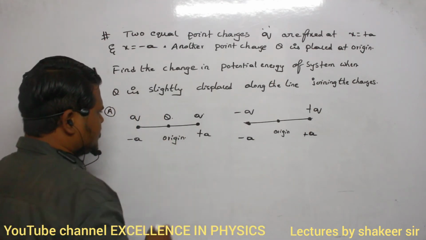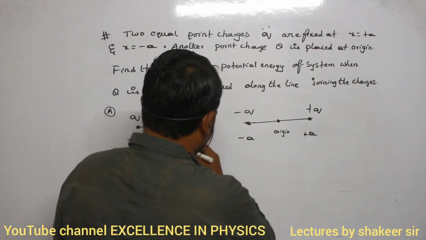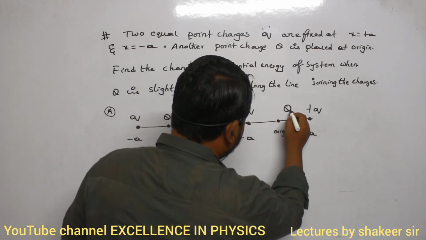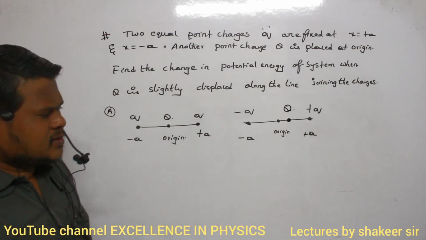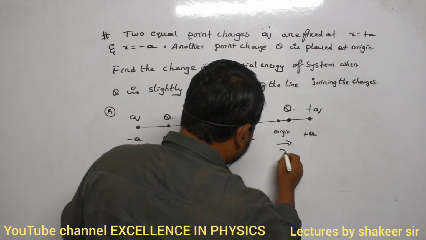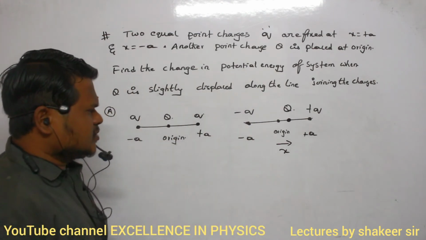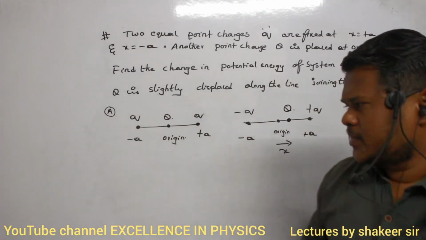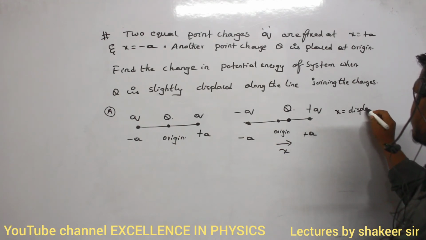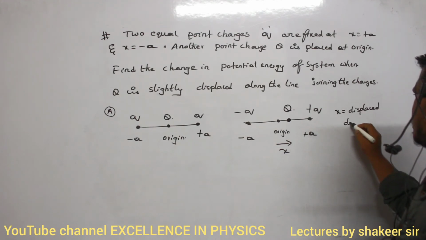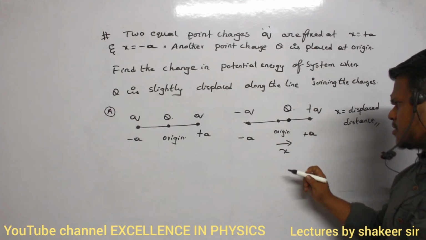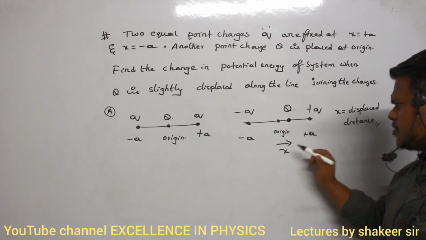Now this q, instead of being present at the origin, I will consider q is present here. Are you able to understand? So let us assume that from the origin it is slightly displaced by a distance of x. What is x here? X means displaced distance. So q is slightly displaced from the origin to this position.